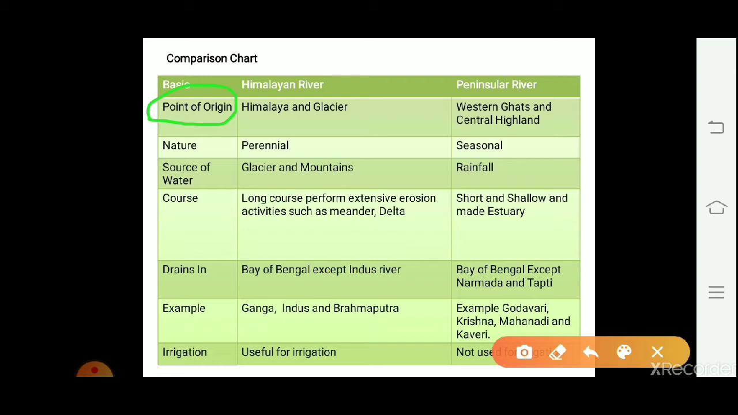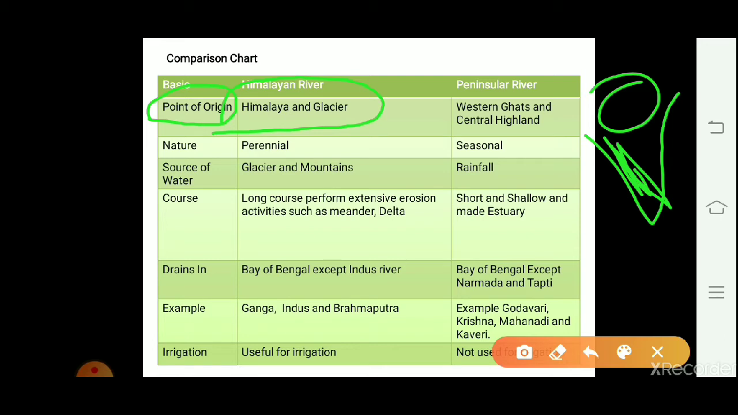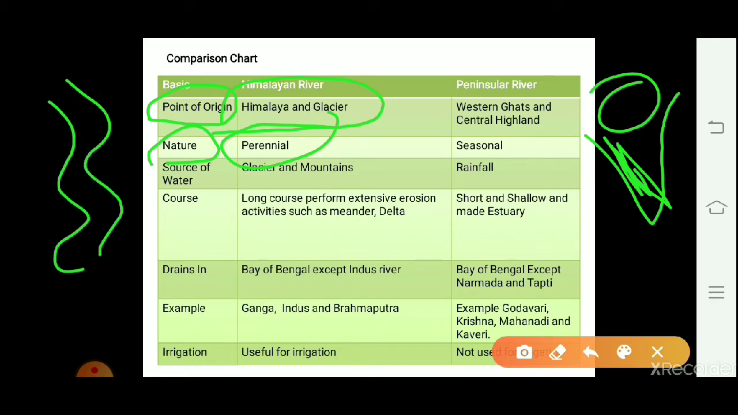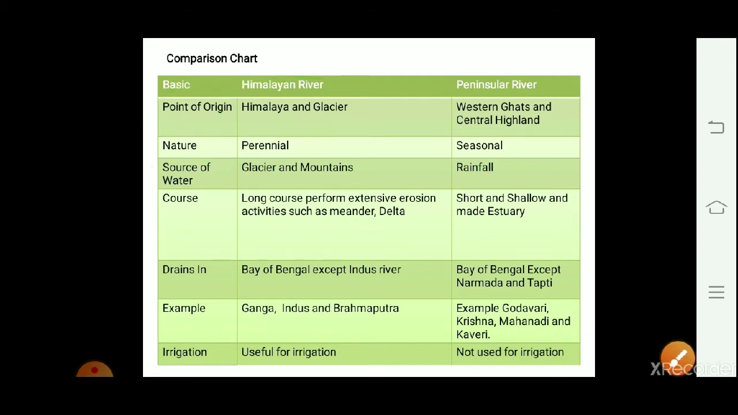Himalayan rivers originate from the Himalaya and glaciers, whereas most of the peninsular plateau rivers, I'm saying most, not all, originate from the central highlands and Western Ghats. Then, nature wise, Himalayan rivers are perennial, it means they flow throughout the year, whereas peninsular rivers are seasonal, it means they flow only during the rainy season.